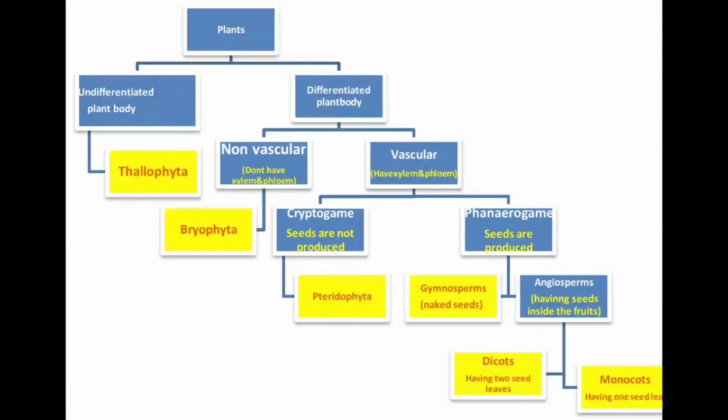They are differentiated by whether the seeds they produce are naked or covered with the fruit. If the seeds are naked, they are called gymnosperms. If the seeds are covered with the fruit, such plants are called angiosperms, and these angiosperms are again divided into two types depending upon the number of cotyledons. They are monocots and dicots.